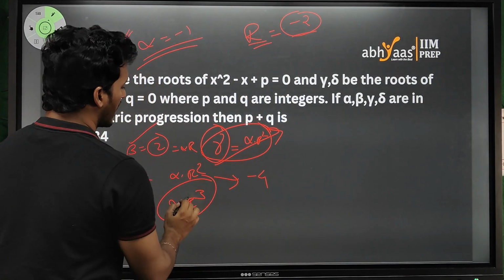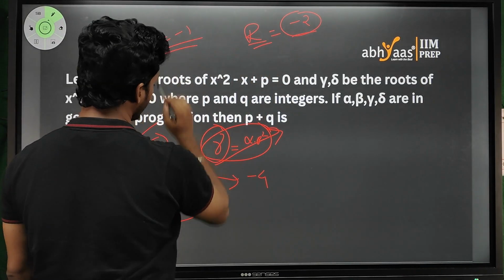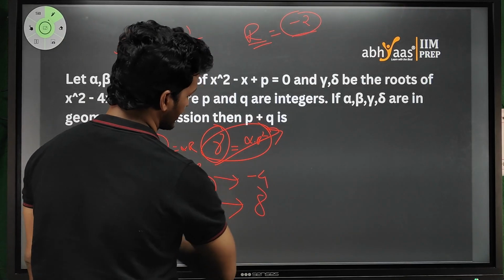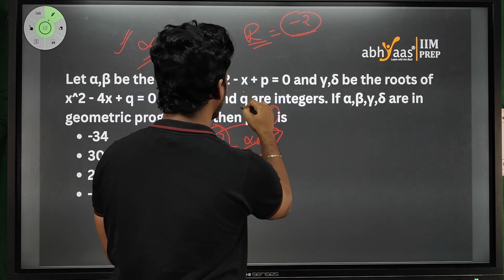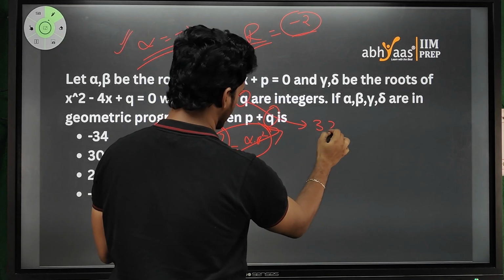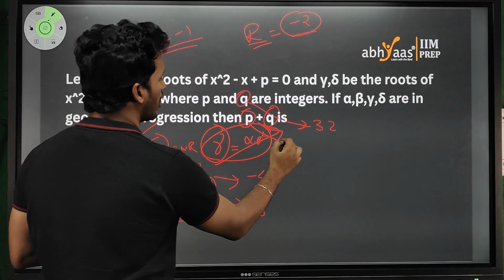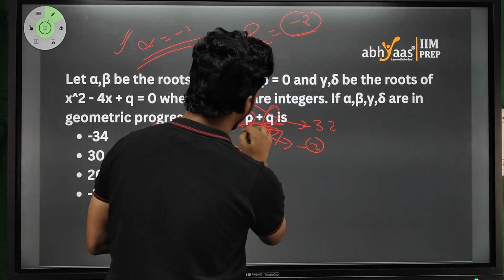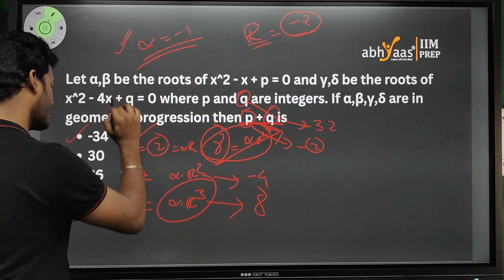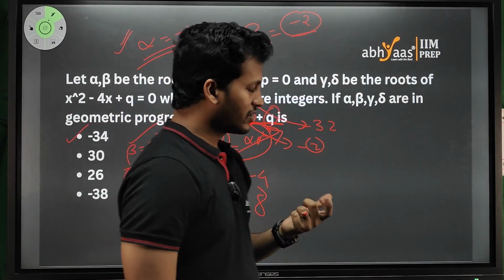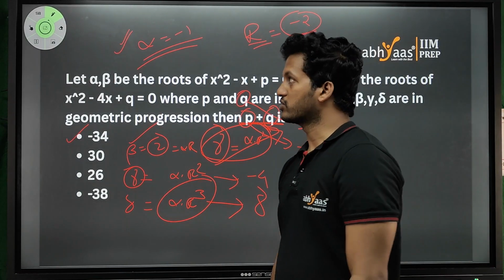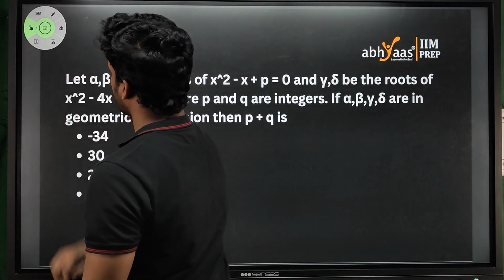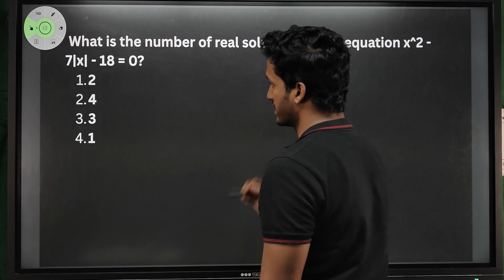And what about delta? R cube is minus 8, alpha is minus 1, so it will be plus 8. And now the value of q would become minus 32, and p we already know is minus 2. They are asking the value of p plus q, which is minus 34. So this is one of the previous year questions that you have to know before going into this examination. Okay, now let's go to the next question.